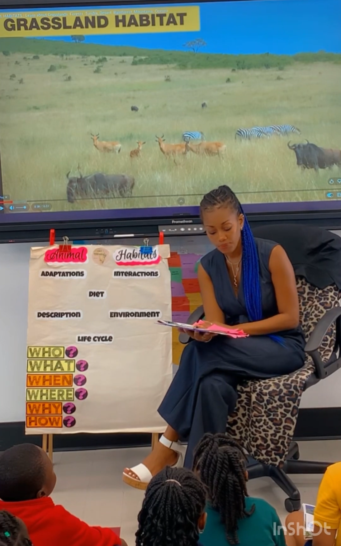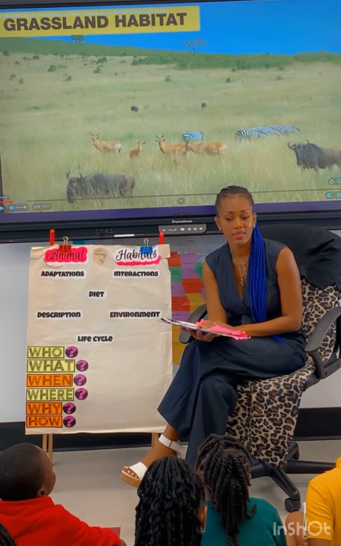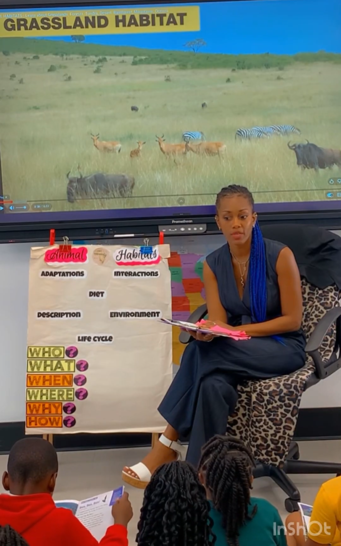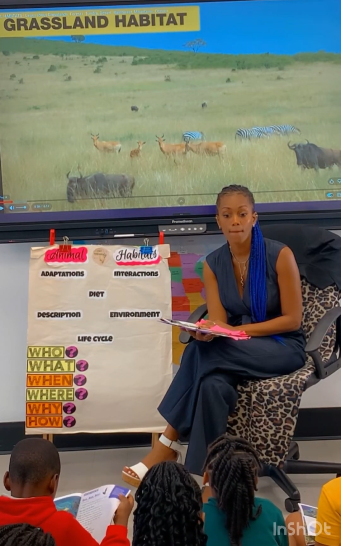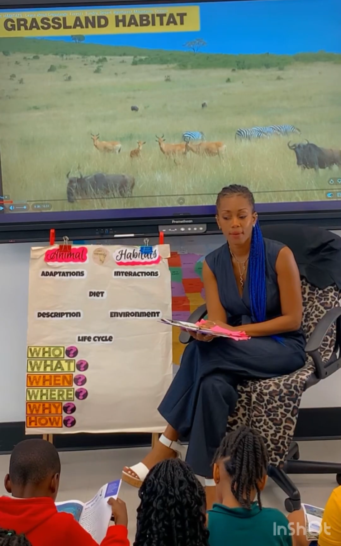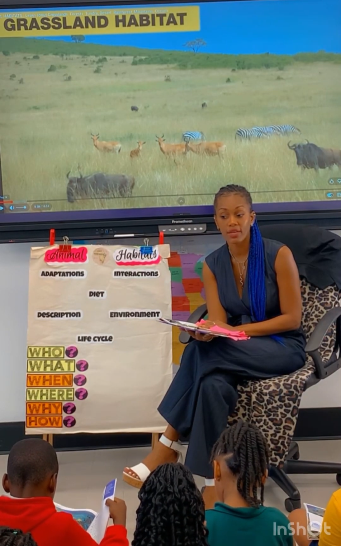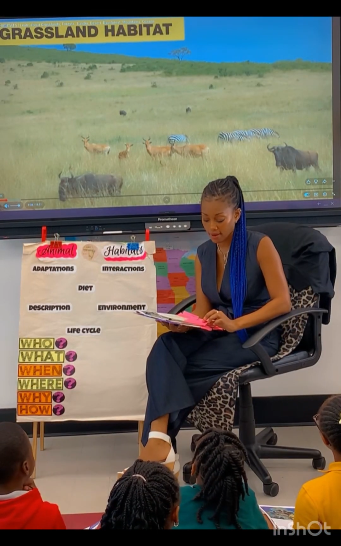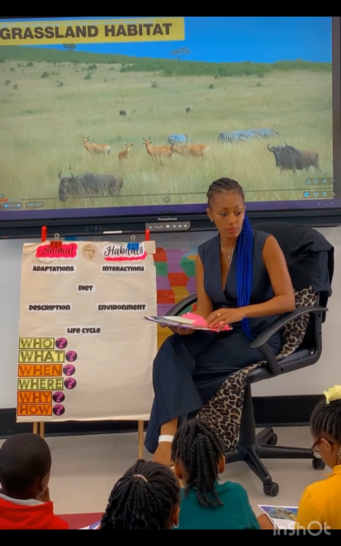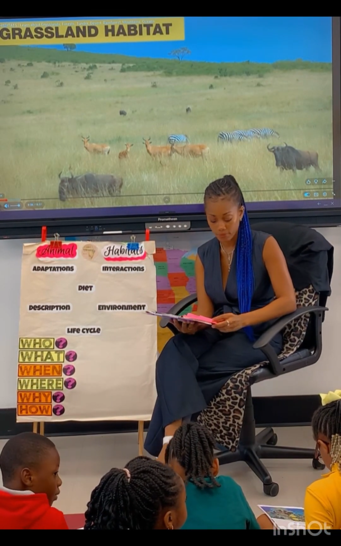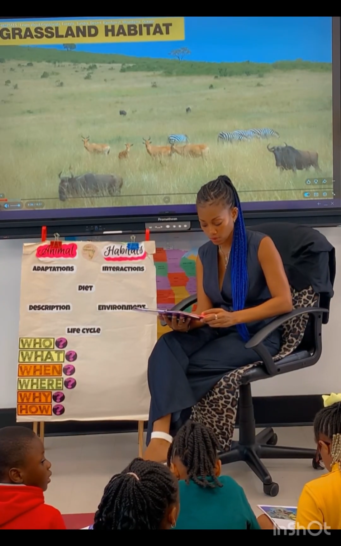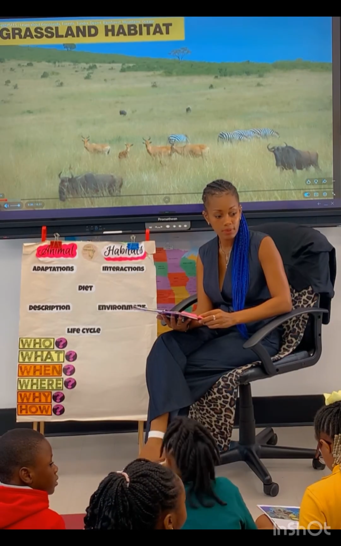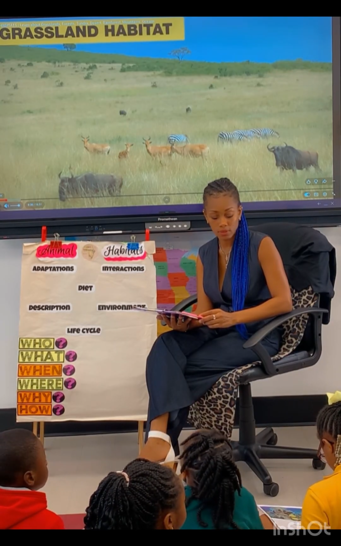Okay? What is the central idea of paragraph 7? Look for repeated words. Look for picture clues. You may have to reread it to yourself before you decide. The central idea of paragraph 7 is about the habitat of the coral reef, which is a habitat to the fish and animals of the sea.